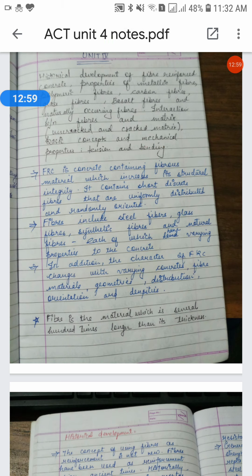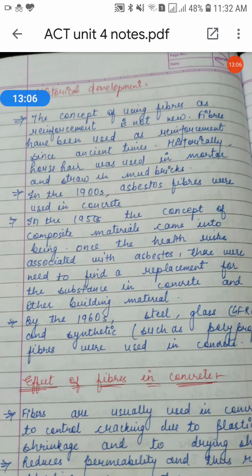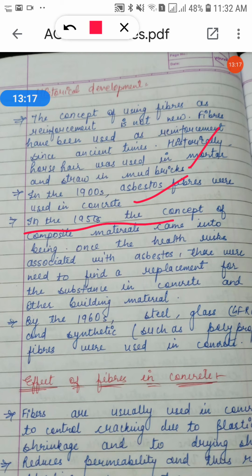Historical development, see here. So I had told you about the mud bricks and ancient use, okay. So asbestos fibers. In the 1950s, okay, this 1950s, the concept of composite material came into being.